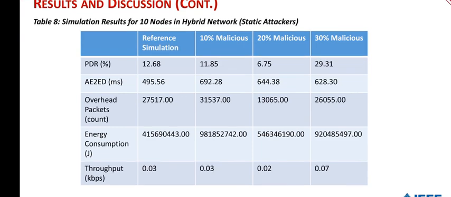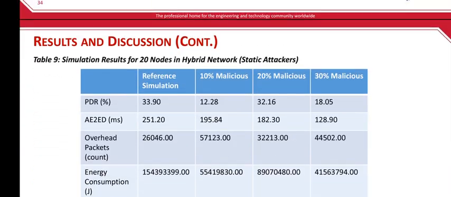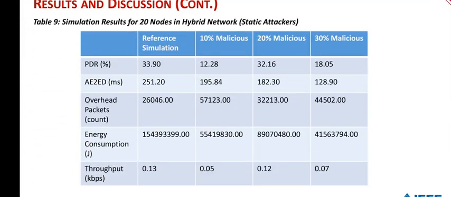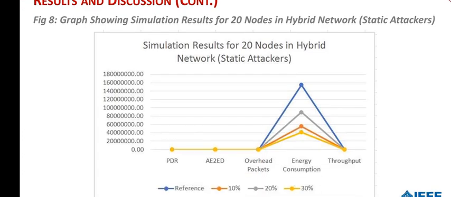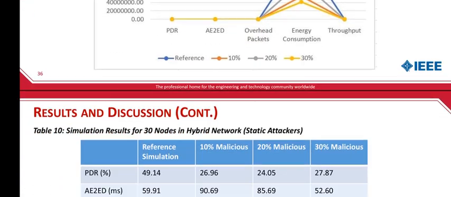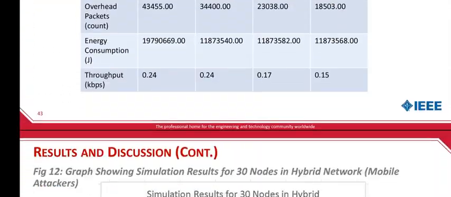So we have table 8, simulation result for 30 nodes in hybrid network, static attackers, and then we have the graph in figure 7. Then we have table 9, simulation result for 20 nodes in hybrid network static attackers. And then we have the graph showing result for 20 nodes in hybrid network static attackers. So it goes on, the tables go on up to the last table. So let's move to the